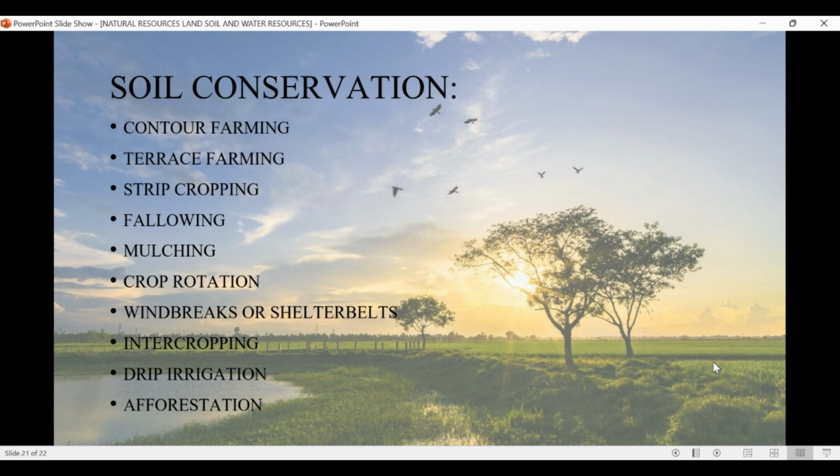Then comes afforestation, the best way to conserve soil. Areas that are left bare experience maximum soil erosion. Afforestation and reforestation can prevent this, as tree roots bind the soil together and prevent soil erosion.